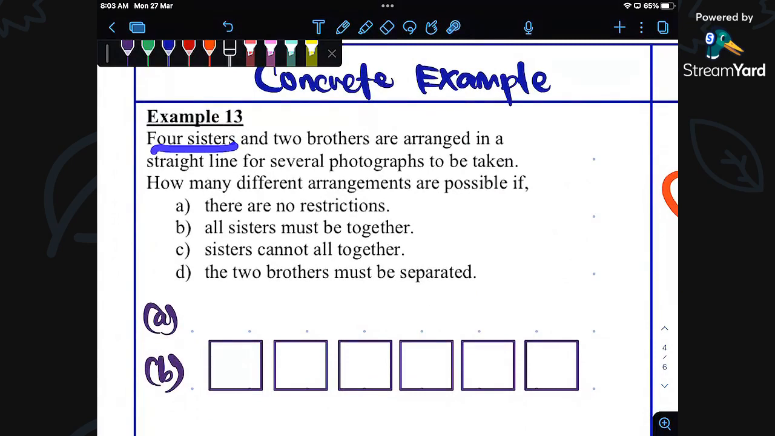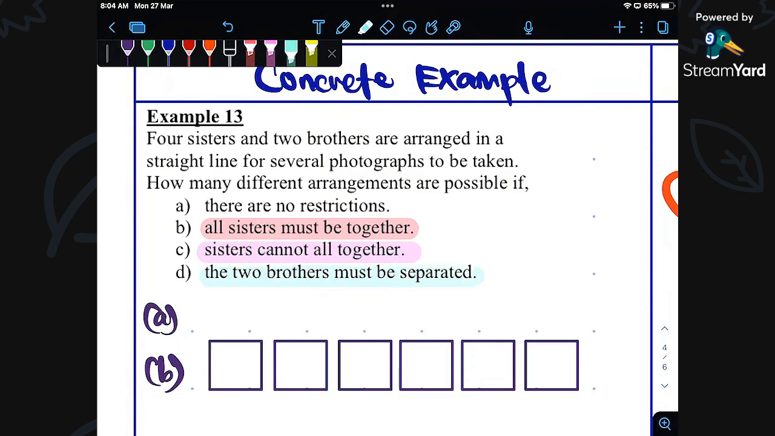Four sisters and two brothers are arranged in a straight line for several photographs to be taken. How many different arrangements are possible if there are no restriction? All sisters must be together, or the sisters cannot be together. The two brothers must be separated.